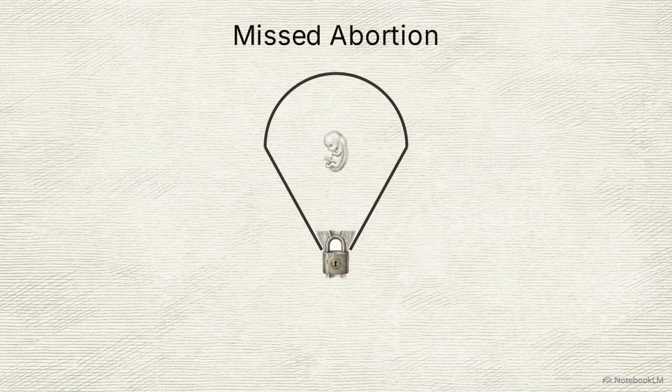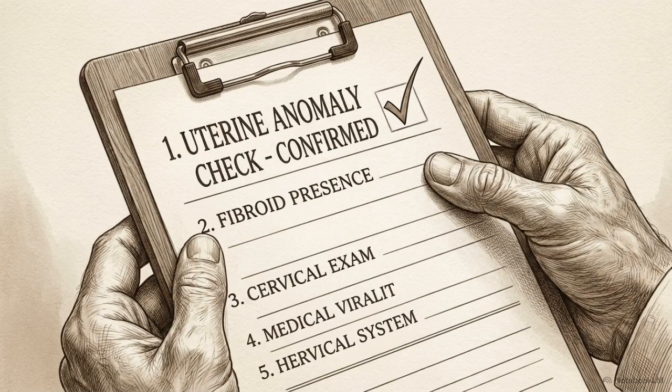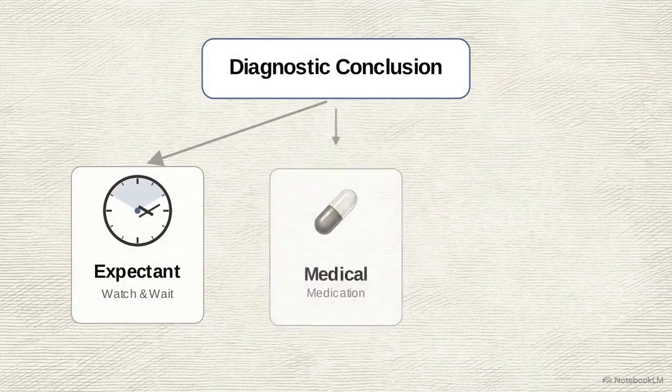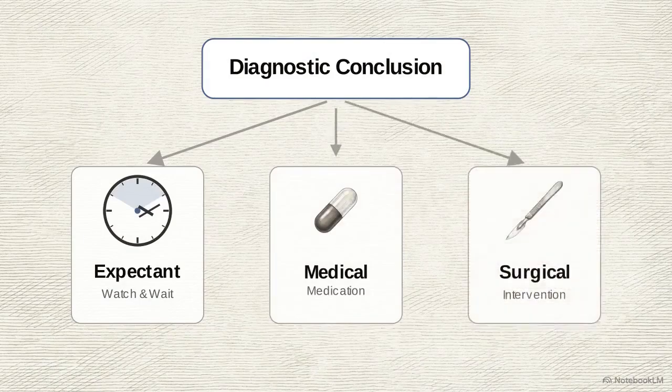In a missed abortion, the fetus has died, but the cervix remains entirely closed, keeping the deceased fetus contained within the uterus. Accurately classifying the physical state of the cervix and cavity directly dictates the next step. It tells the clinician whether the patient requires expectant management, medication to clear the cavity, or urgent surgical intervention.